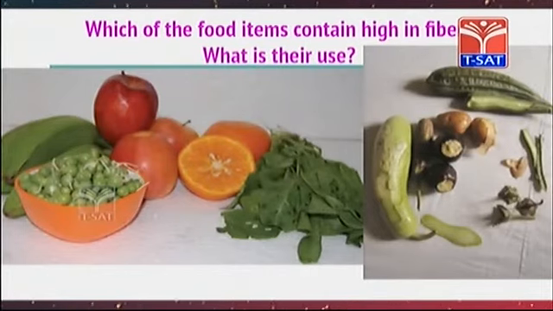What is their use? Fiber is a type of carbohydrate. They are not digested in our body. Fiber is present in some food items such as whole wheat, whole grains, fruits, legumes, lettuce, bananas, apples and papaya. Eating more fiber-rich food can help prevent constipation.